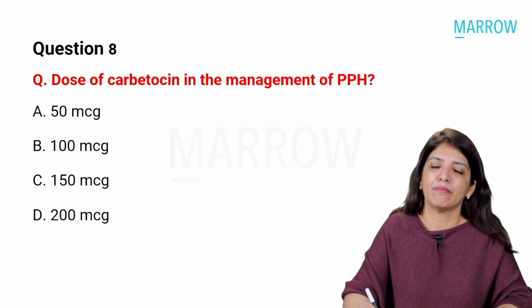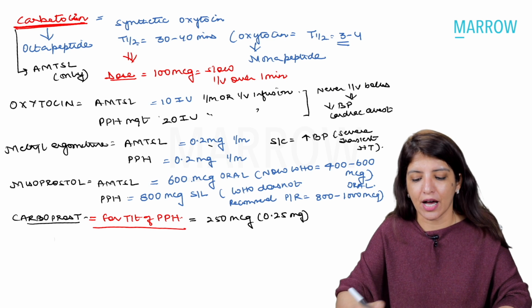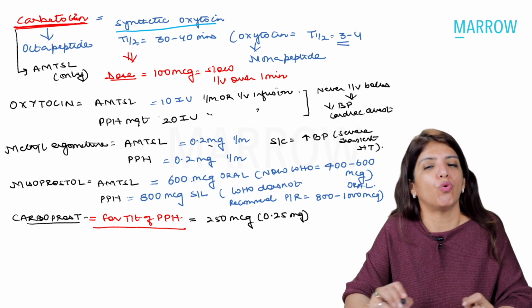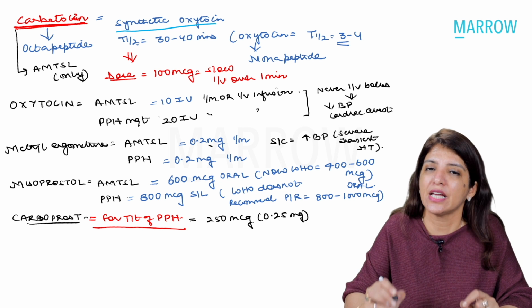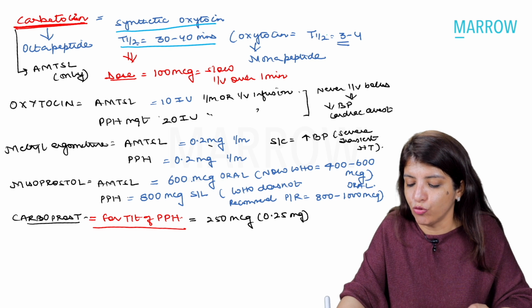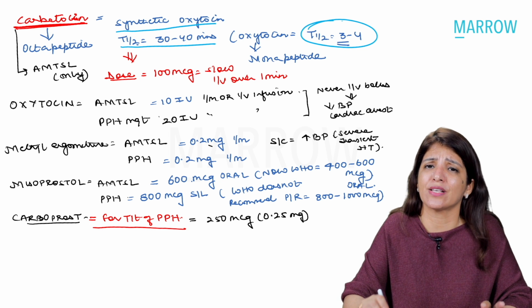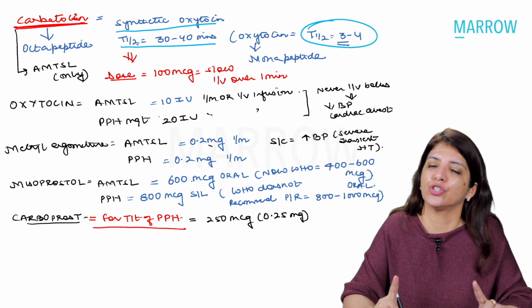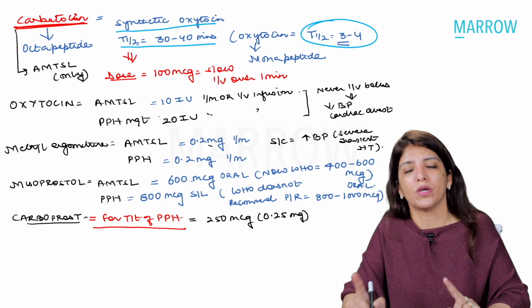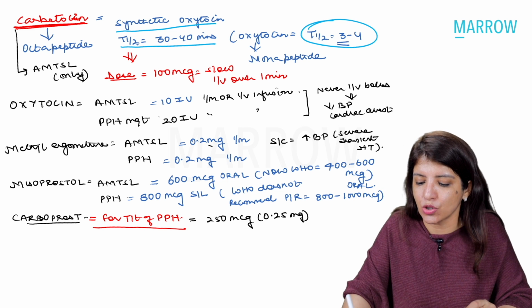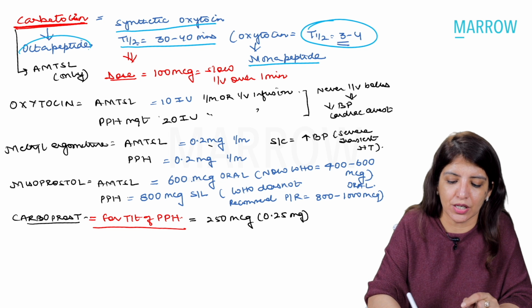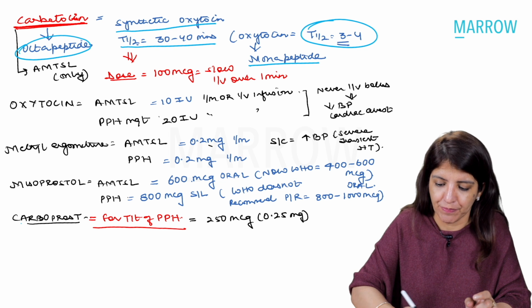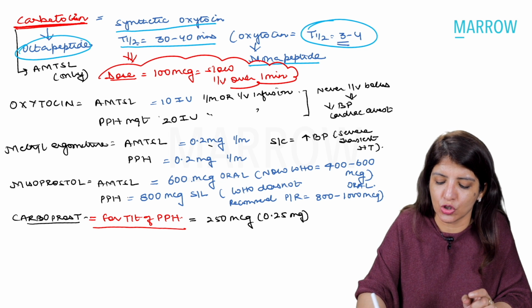Dose of carbetocin in the management of PPH. Now, what is carbetocin? Carbetocin is a synthetic oxytocin. The advantage of carbetocin over natural oxytocin is that the T half of oxytocin is 3 to 4 minutes. So oxytocin has a very, very short half-life, but carbetocin has a longer half-life and its T half is 30 to 40 minutes. Another difference between oxytocin and carbetocin is oxytocin is a nonapeptide, whereas carbetocin is an octapeptide.